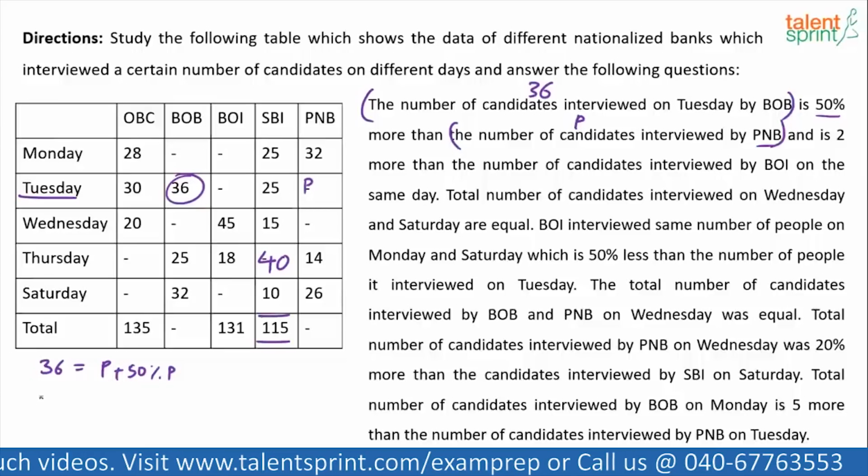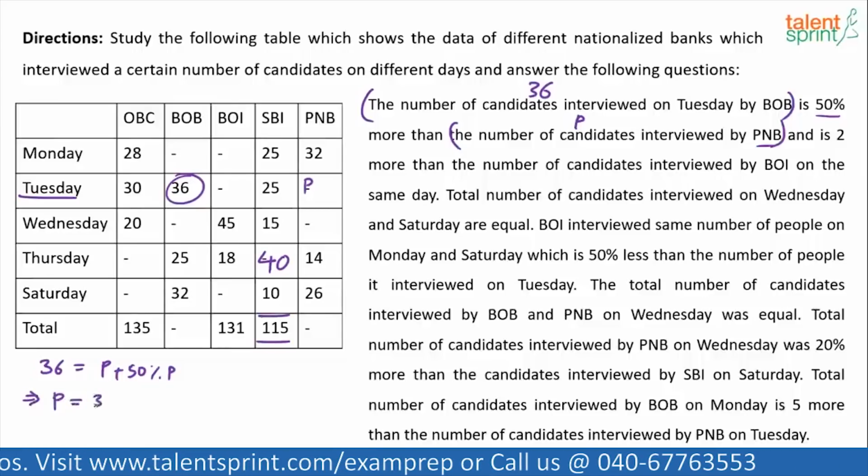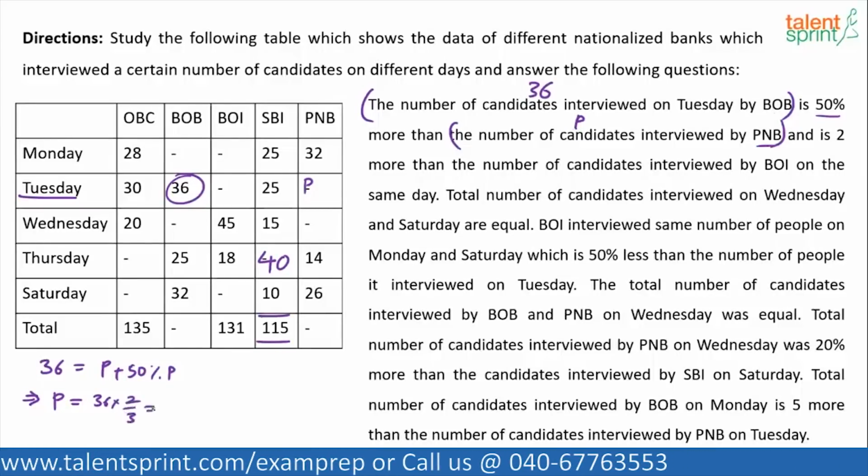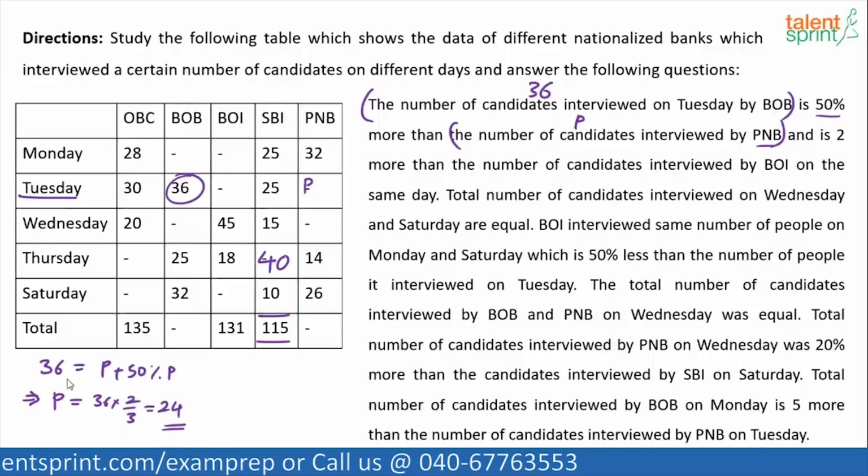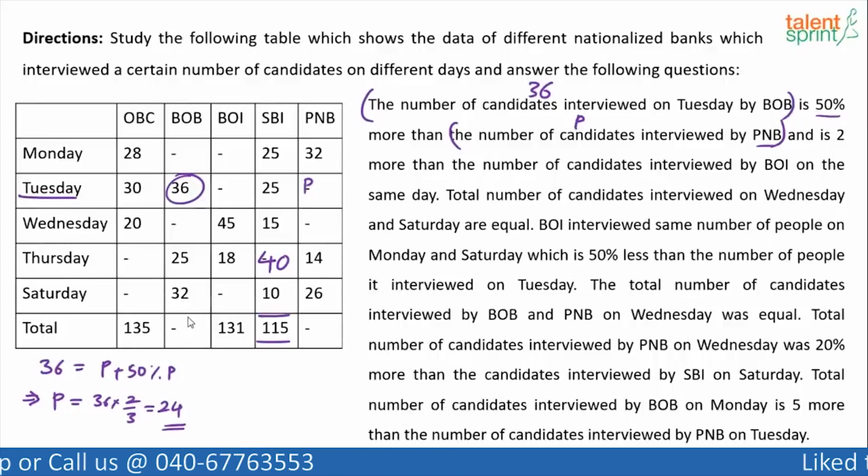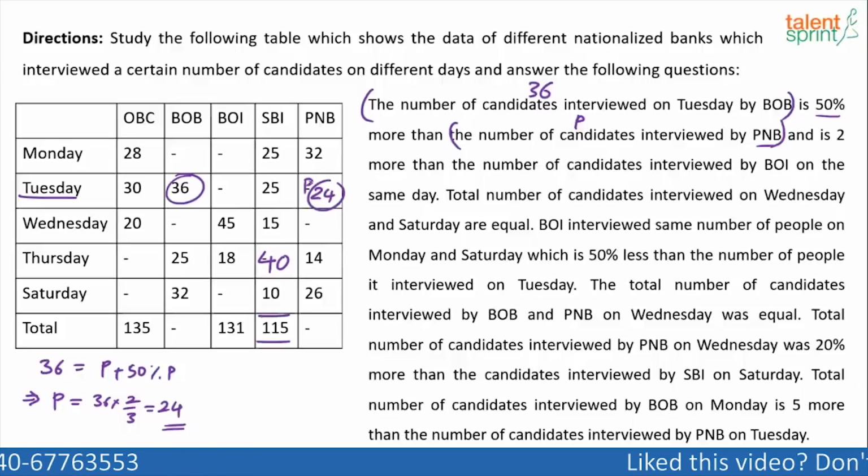1.5 P or 3 by 2 P. So basically P comes out to be 36 into 2 by 3. I'm sure you'll do the simplification yourself. 24 will be the value. P should be equal to 24. Yes or no? 24 plus 50% of 24 is 12. 24 plus 12 is 36. That's how we get it. So this is equal to 24. Number of candidates interviewed by PNB is 24.